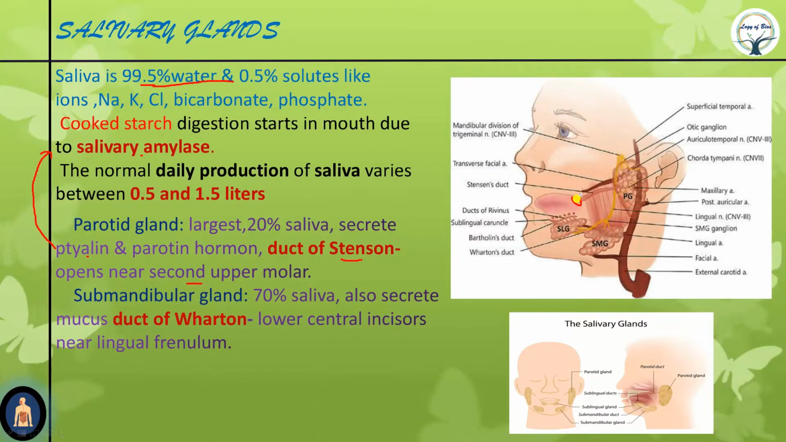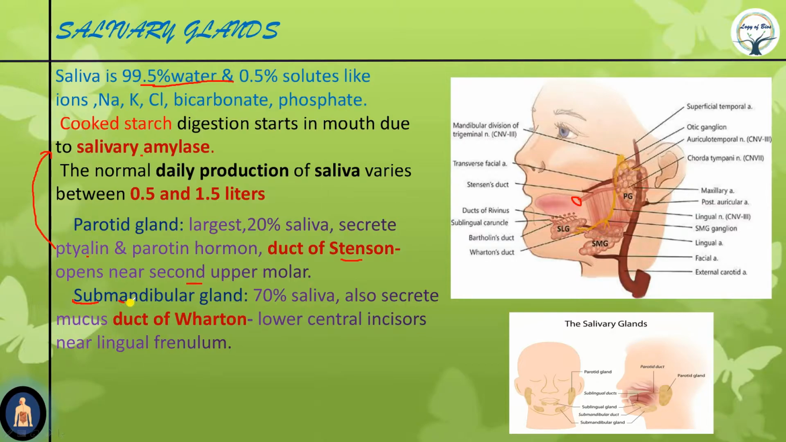Now see this word, sub. The prefix sub is generally used to refer to any object, gland or tissue which is just below something. Sub means below or near. So submandibular means it is below the mandible.